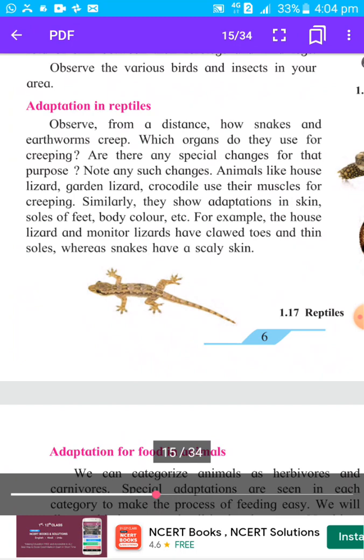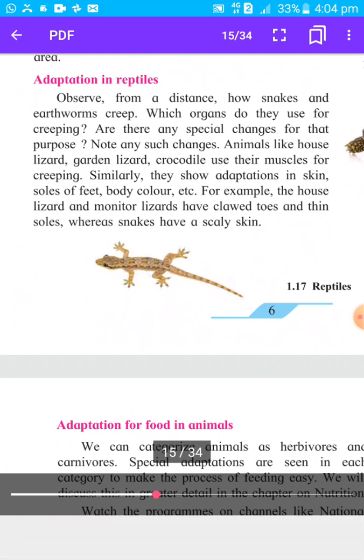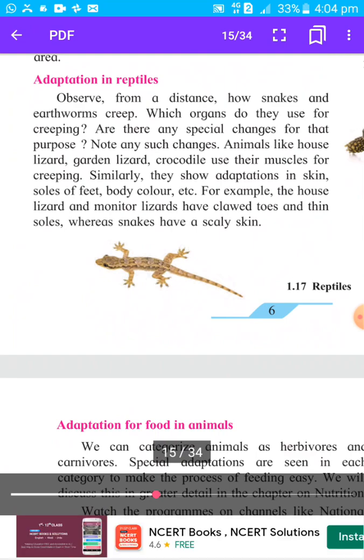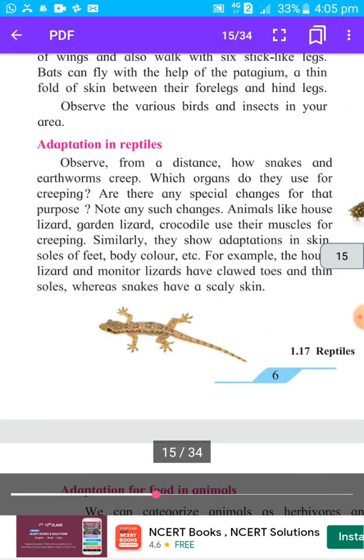For example, the house lizard and monitor lizards have clawed toes and thin soles, whereas snakes have a scaly skin. Okay, so lizards have clawed toes due to which they can tightly hold the wall or any surface. Okay, and then their soles are also thin, so that they can easily creep, whereas snakes have scales on the skin. So what is the use of scale? Due to scale, the water loss from body is very low, and moisture or water can be retained inside their body. Understood?